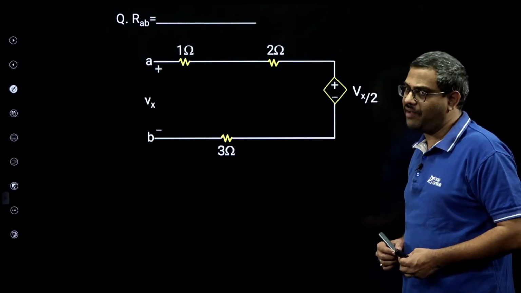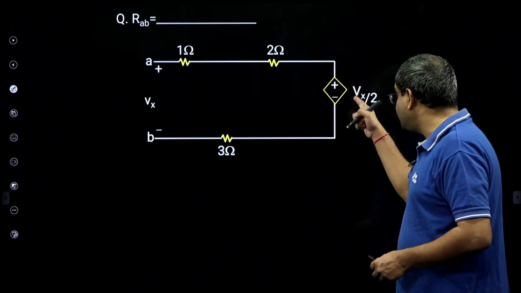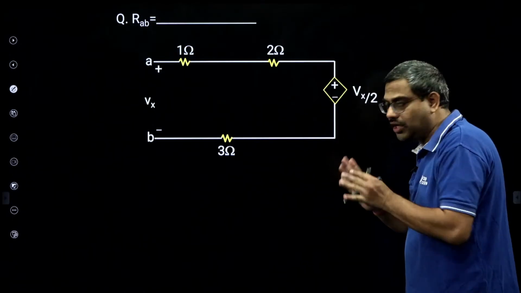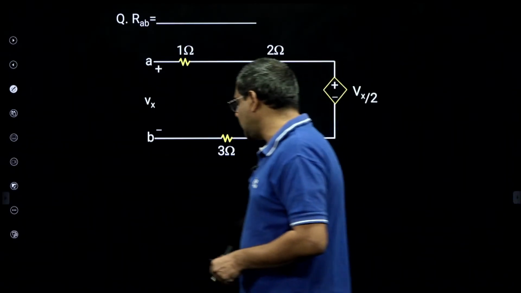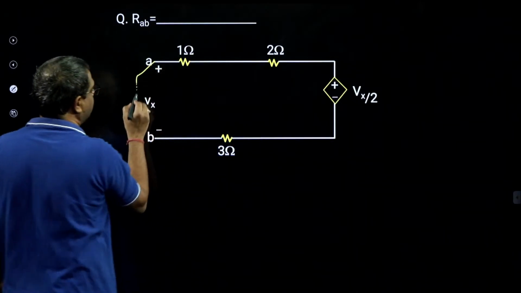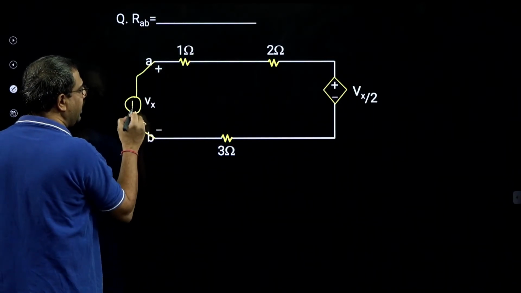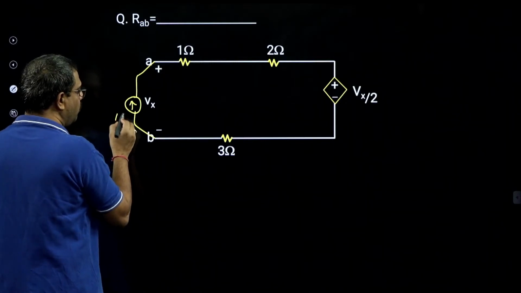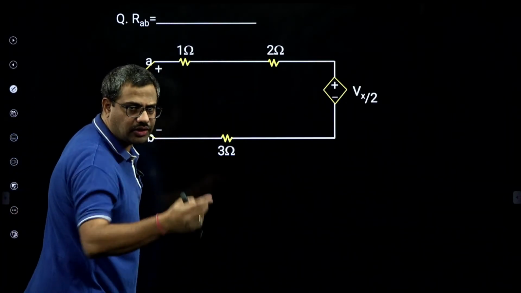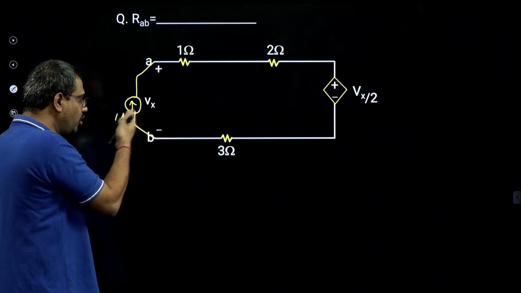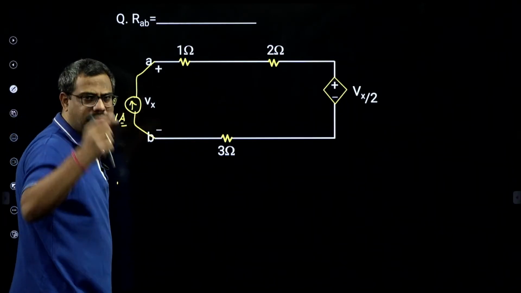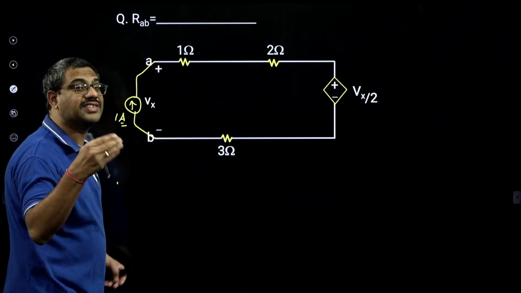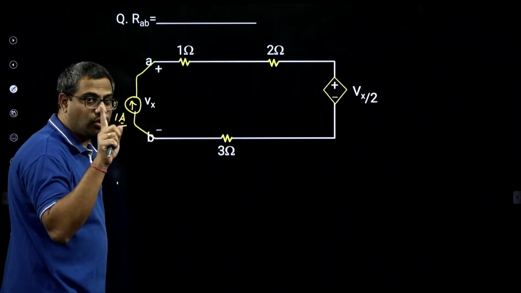Now in that regard, I will apply Ohm's law. Because we should include the internal resistance and reduction is not possible, I will apply Ohm's law. Let me inject a current of 1 ampere and find the voltage across it. Why do I take 1 ampere? Because of easy calculation. You can take any current because the ratio V by I is R always. You can take 1 ampere, 100 ampere, your lucky number also. But better take 1 ampere because of easy calculation. In such exams, don't take risk.